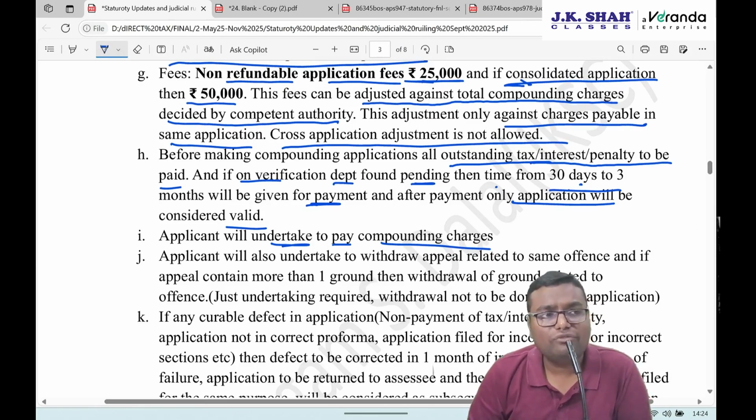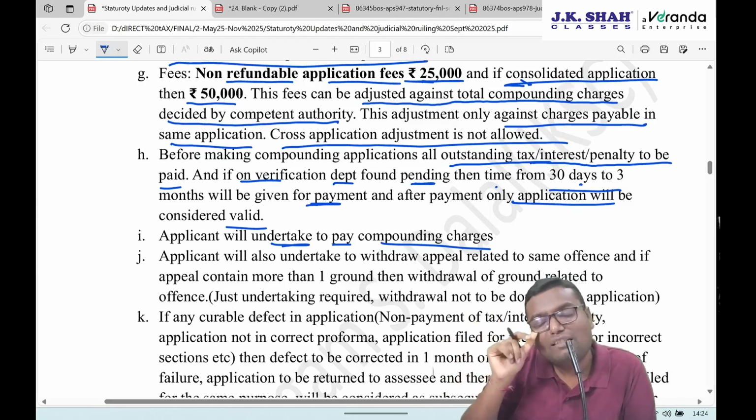Second, what if on one hand you are accepting this offense and saying that I want to do compounding, and on the other hand you are also going for an appeal against the income tax authority order, saying that no, I have not done this offense.